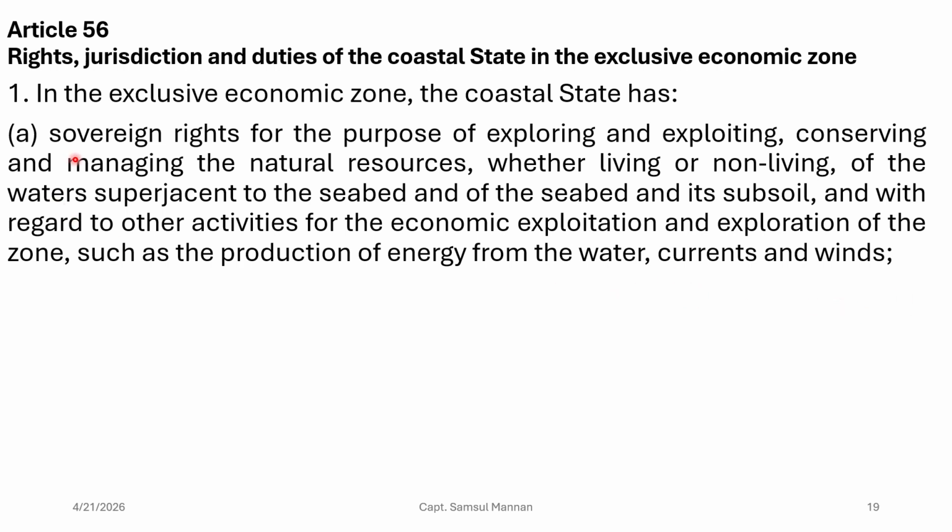So that means in the exclusive economic zone, the coastal state has sovereign rights to explore and exploit the natural resources, which include living or non-living resources. An example of living resources is fish, right? So the coastal state can explore or exploit the fish from the exclusive economic zone, right? And it also says that the coastal state can, if they want, use water, currents and winds to produce electricity or energy, right?